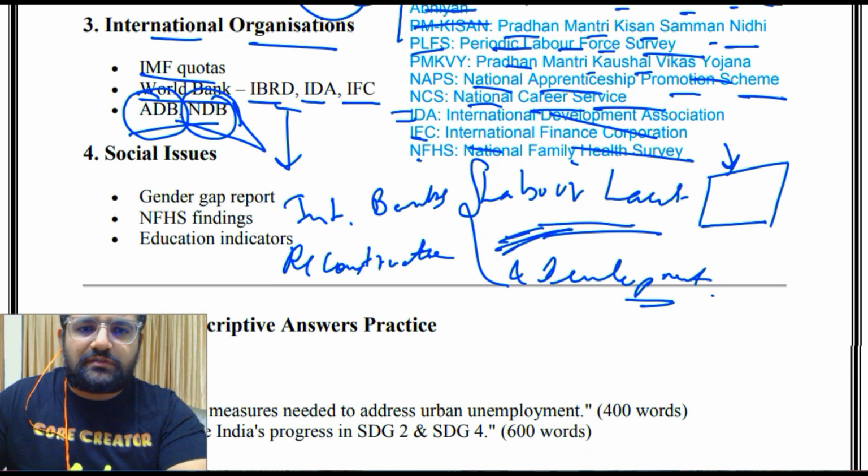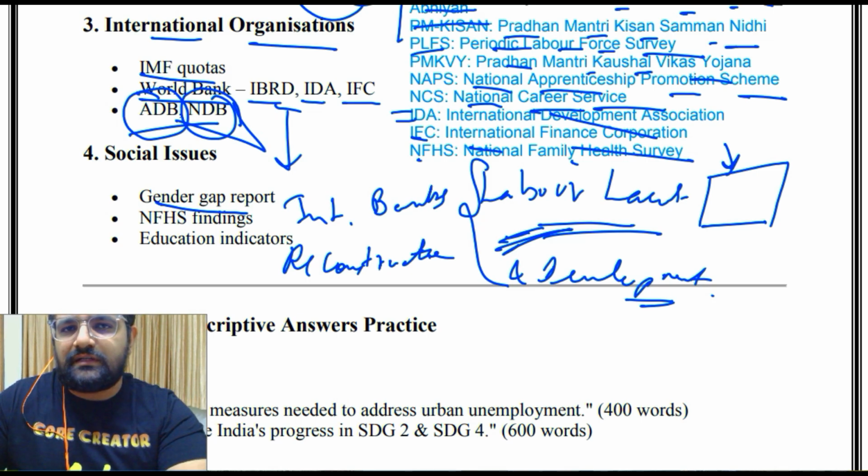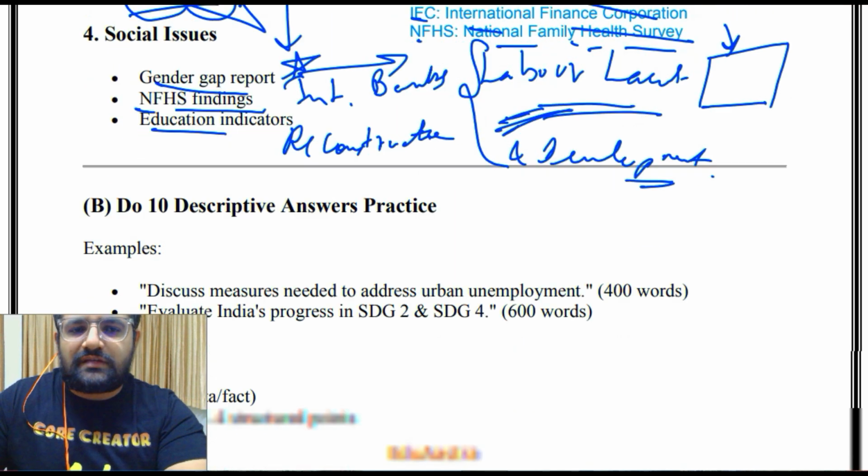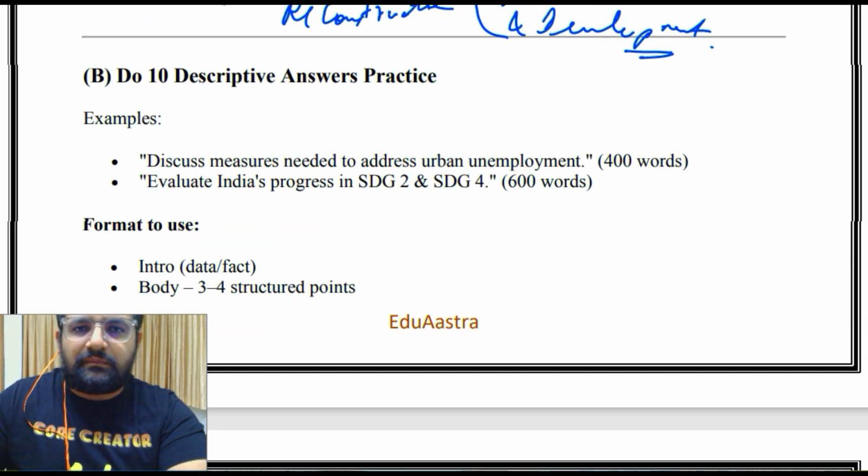Then your social issues. So gender gap report, obviously all of these reports related to gender are very very important. You'll again find them in the PDF of reports and indices. Then NFHS findings, that is National Family Health Survey. Then education indicators. Then if you have time, practice a few answers, because in some other exams, if you have the knowledge, then you can easily write.